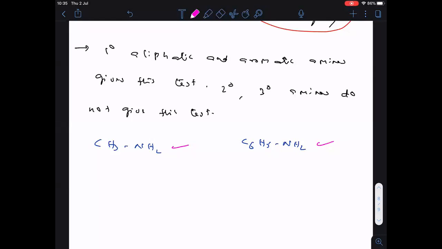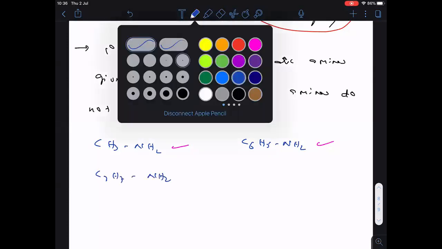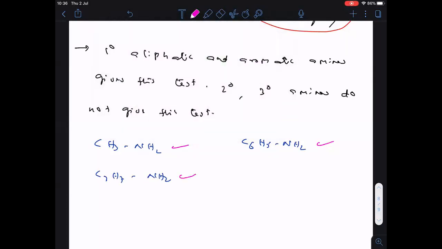Now if I take one more compound, C3H7NH2, does this give this test? Yes. As I told you, all aliphatic and aromatic primary amines will give this test.